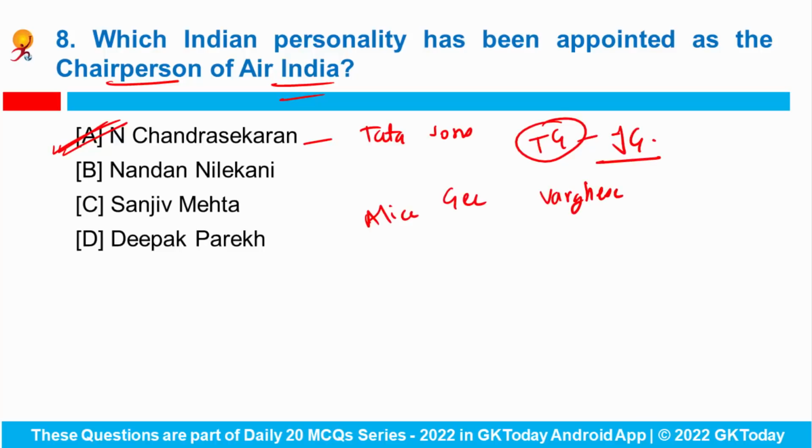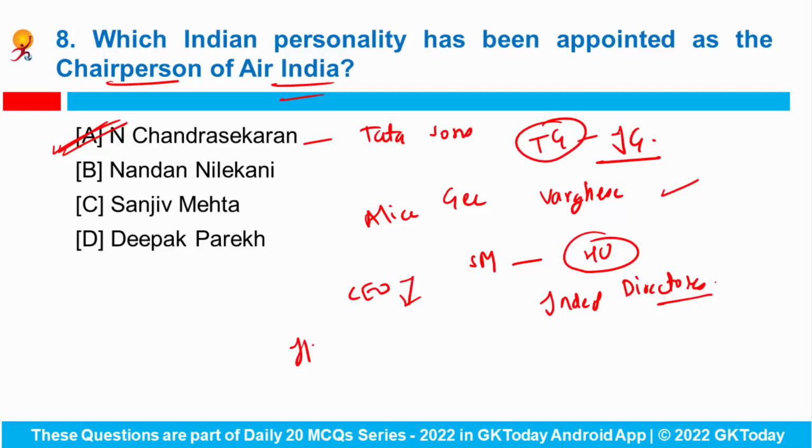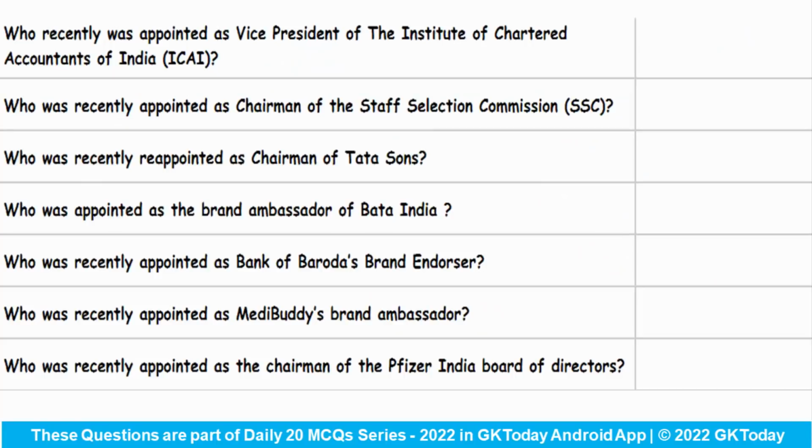Varghese Vaidyan, who is the former CMD of General Insurance Corporation, and Sanjeev Mehta, who is the chairman of Hindustan Unilever, were also included as the independent directors on the board. And Tata Sons will soon announce a new Air India CEO to replace Turkey's İlker Ayçı, who withdrew from accepting the position, right? Now coming to the slide part, who recently was appointed as the Vice President of the Institute of Chartered Accountants of India? This is Mr. Aniket Sunil Talati.